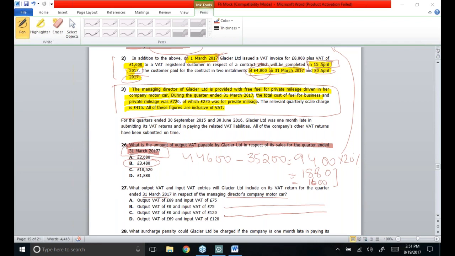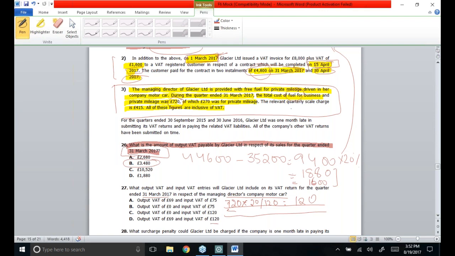Fine. As far as the fuel is concerned, it should be taken as a running cost of the car, and over the running costs, whatsoever the VAT you pay on it, that's totally recoverable. So I will not make a difference between the private use or the business use. Rather, I'll take the figure in full. This is the cost of fuel on which VAT has been paid. So how much VAT is recoverable? This should be taken as a gross figure. I would multiply this figure with the 20 over 120 fraction to see how much VAT is going to be recoverable, and that is 120 pounds. So input VAT is 120.